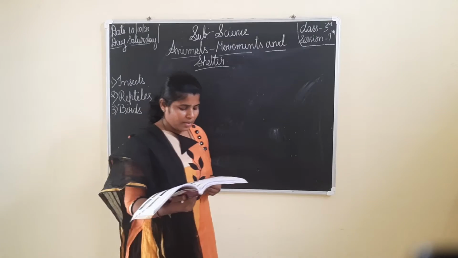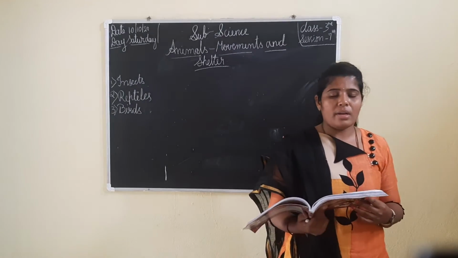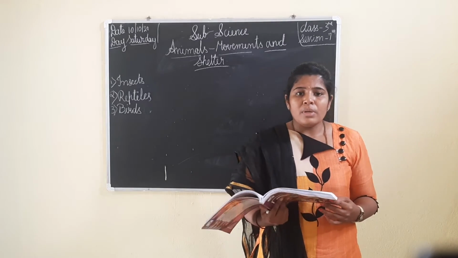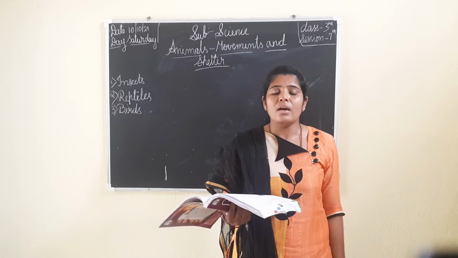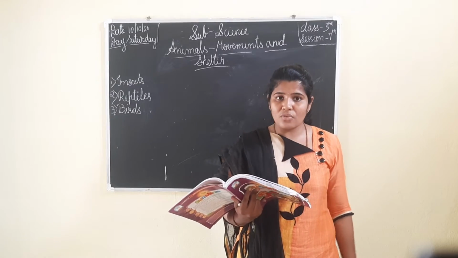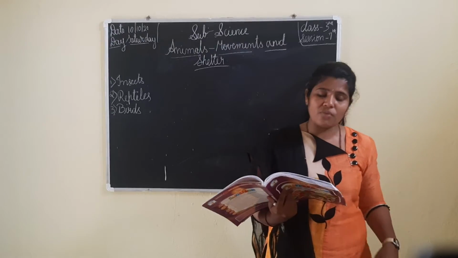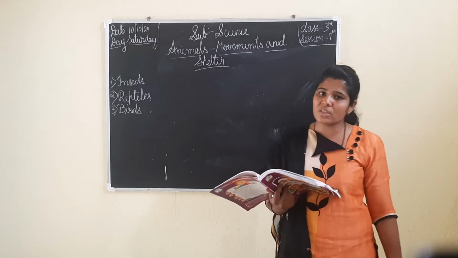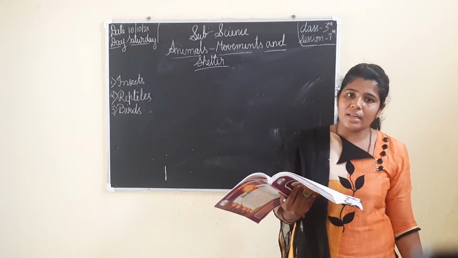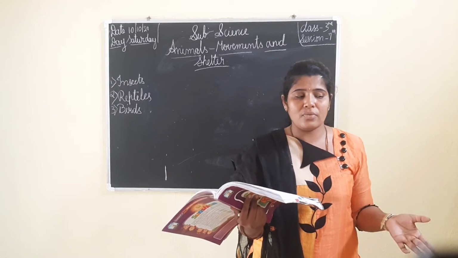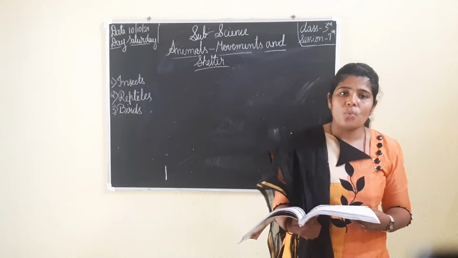The wings of a bird are modified forelimbs. Animals and human beings have two pairs of limbs. In the same way, birds have two pairs of limbs. First, the two legs are the hind limbs, and the forelimbs are modified into wings.